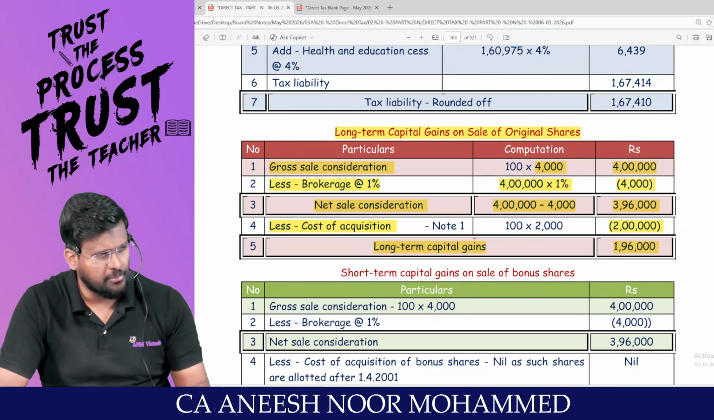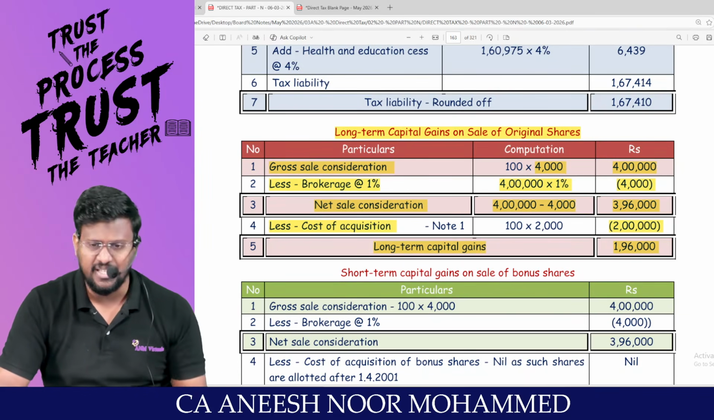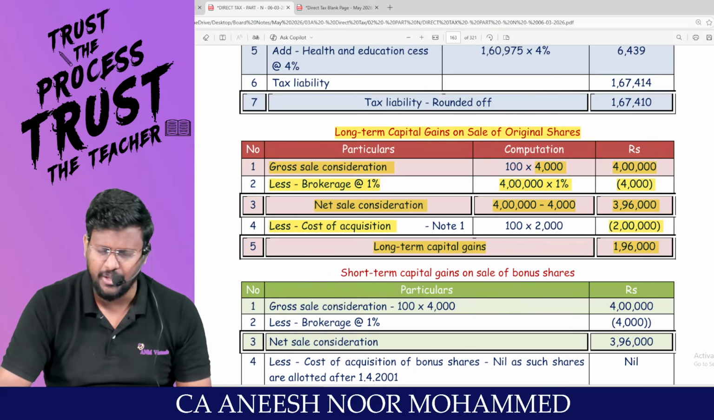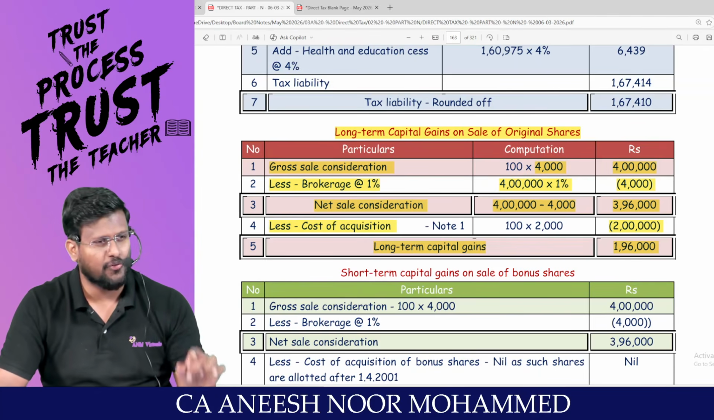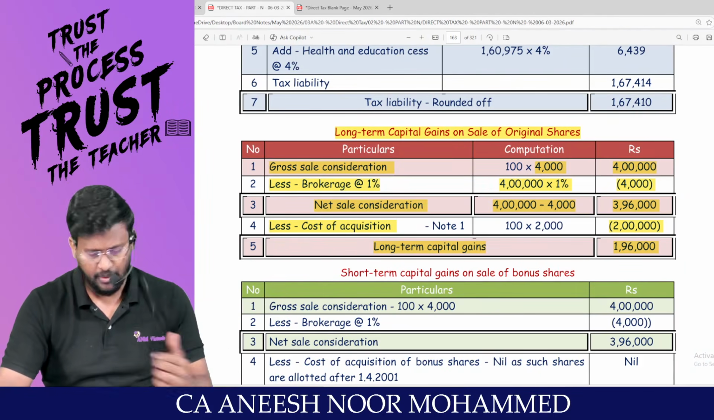Is this long term capital gain arising from a listed asset? Up to 1.25 lakhs is nil. Over and above 1,25,000, it will be taxable at the rate of 12.5%. That will be the tax rate for this capital gain. Any problem?